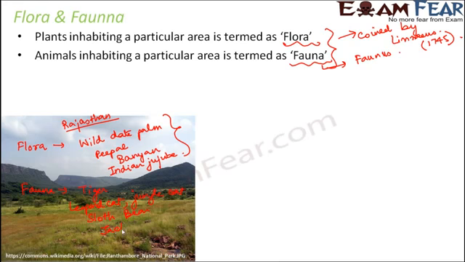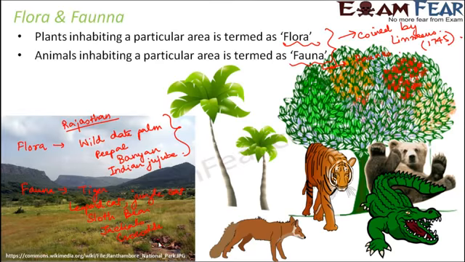So these are some of the animals which are very commonly seen in Ranthambore National Park, like crocodiles, python, spotted deer, nilgai. These are some of the very common fauna. So that's how we define the flora and fauna of a particular area.